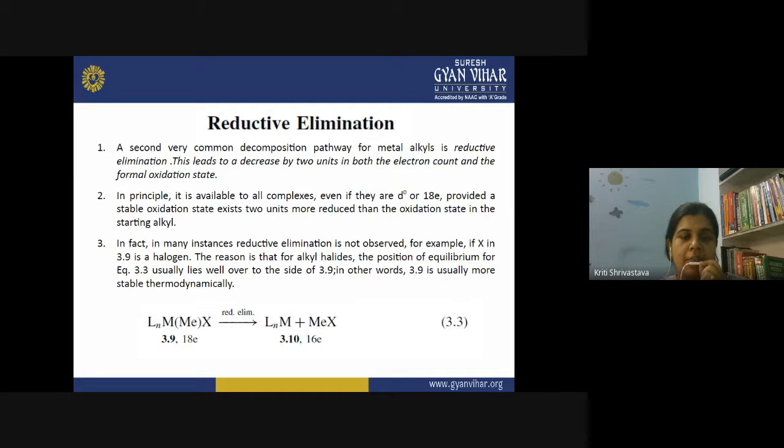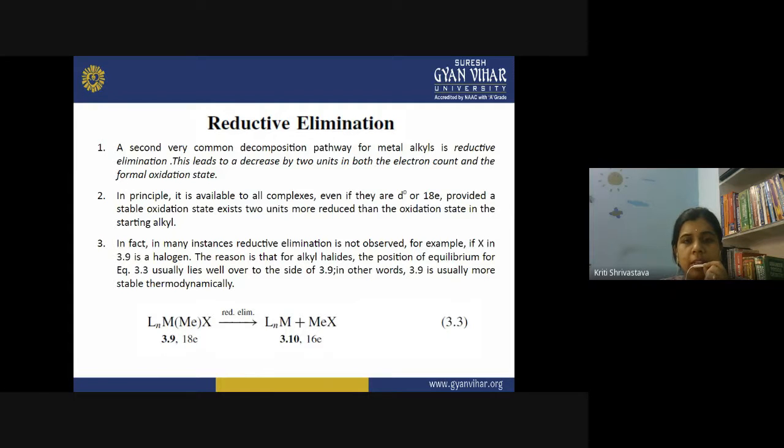So reductive elimination is a very common pathway, and during this reaction the metal alkyls decompose. Another important feature of this reaction is that the coordination number also decreases by 2. So if the metal has a coordination number of 6, it becomes 4 after the reaction, or if it is 4 before the reaction, then it becomes 2 after the reaction.